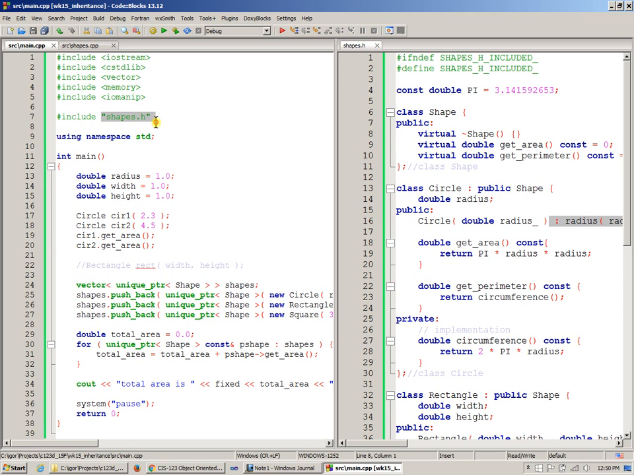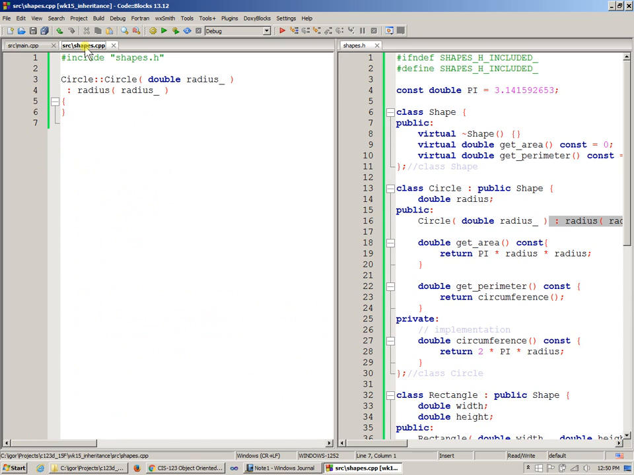When I use double quotes with include, what happens is that instead of looking for this header file in the standard library location or folders or directories, it goes to the location of main.cpp, or if I use it here, it will go to the same directory where shapes.cpp is located, and will try to find shapes.h in that same directory. So that's the difference between the double quotes and angle brackets used with include, right?